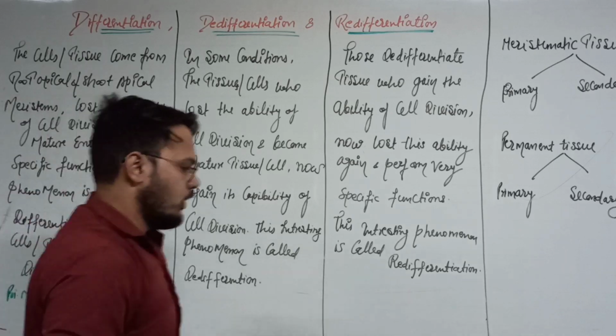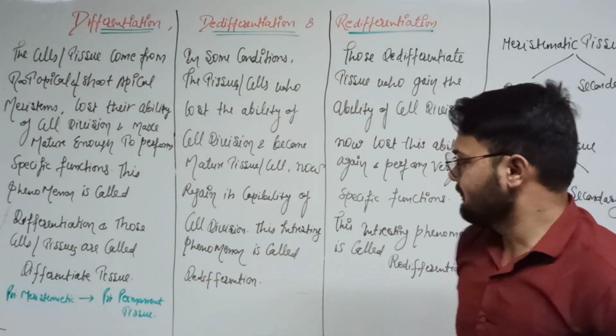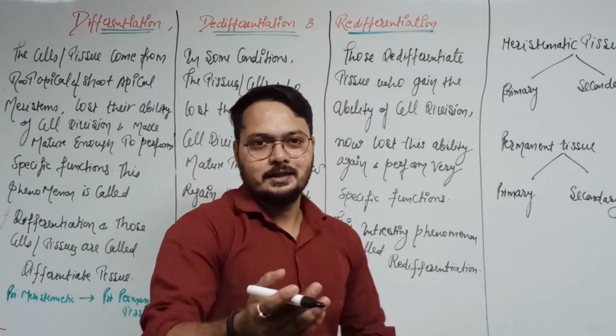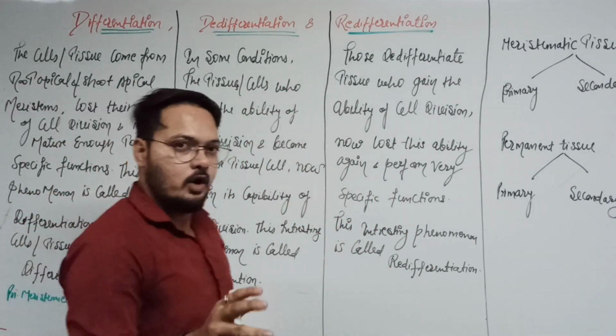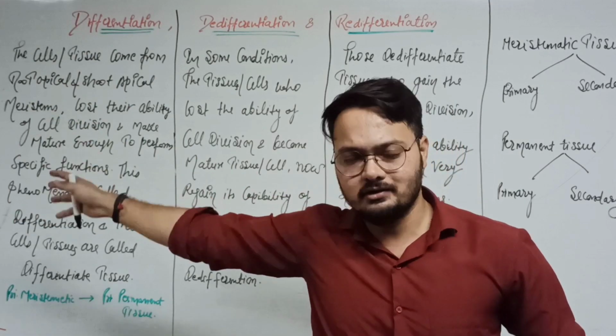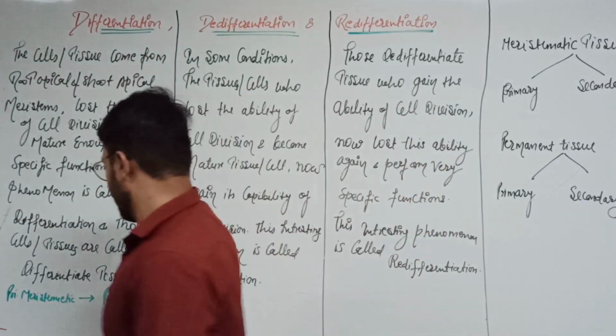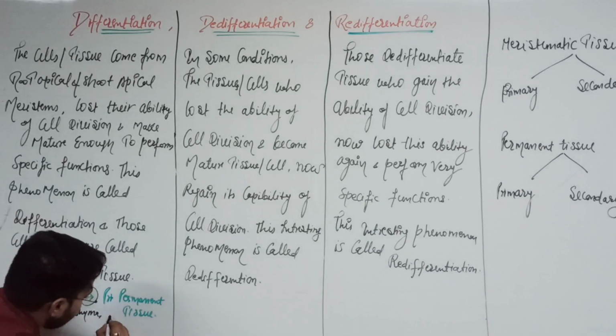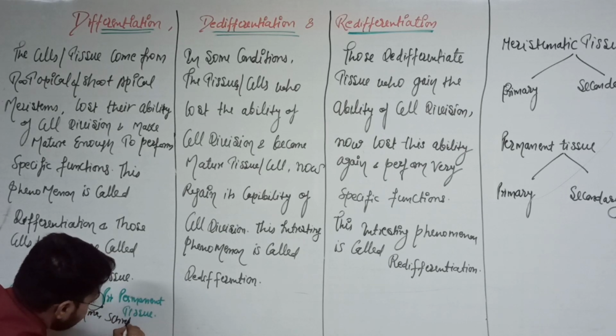And you already know about the primary meristematic tissue. They are the parenchyma, collenchyma, and the sclerenchyma. You already know about them in the organization of the flowering plants. Okay. So, example is the parenchyma, collenchyma, and that is the sclerenchyma.